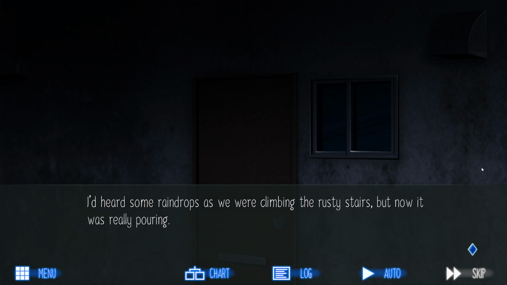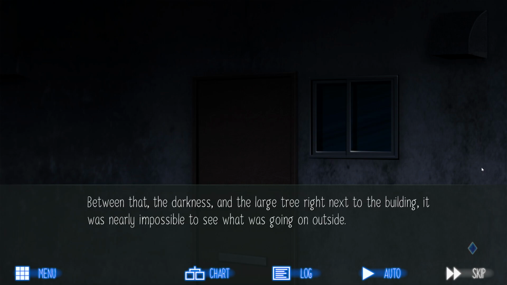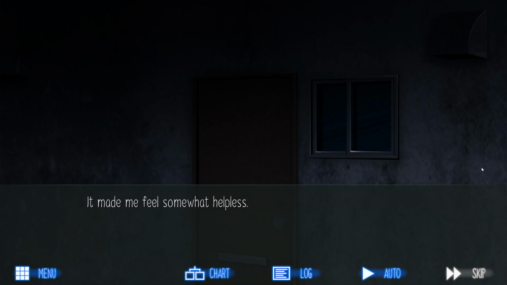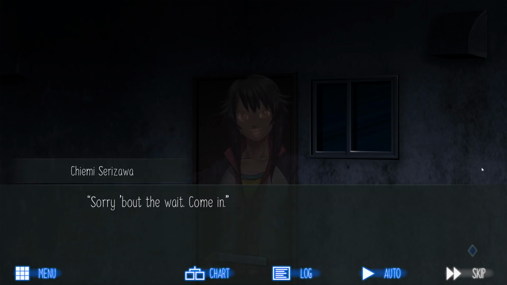I'd heard some raindrops as we were climbing the rusty stairs, but now it was really pouring. Between that, the darkness, and the large tree right next to the building, it was nearly impossible to see what was going on outside. It felt like I was all alone in a world of nothing but the walls, the door, and the fluorescent lamp above my head. It made me feel somewhat helpless. I distracted myself from that by imagining her changing. Eventually, the door opened up.